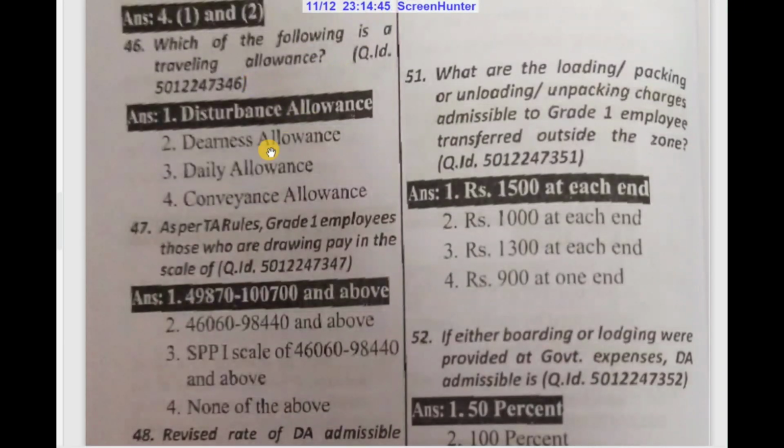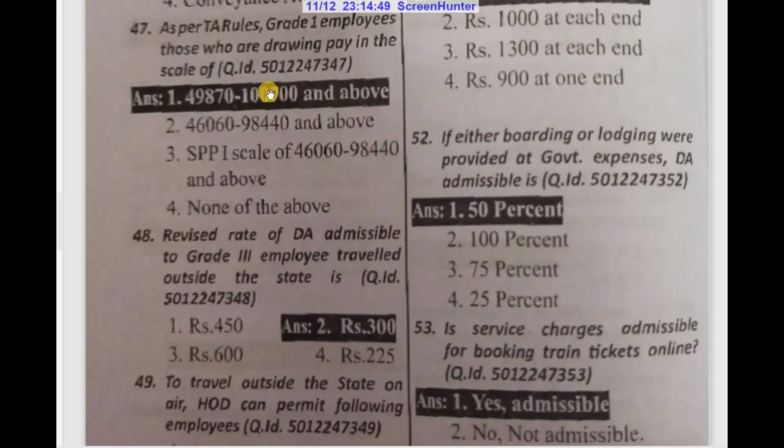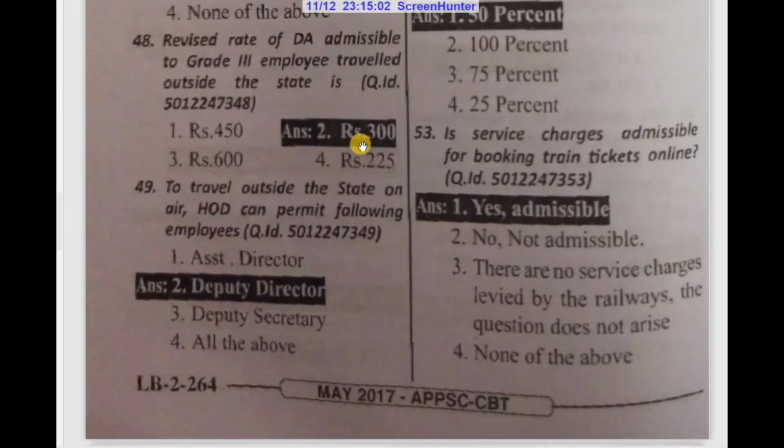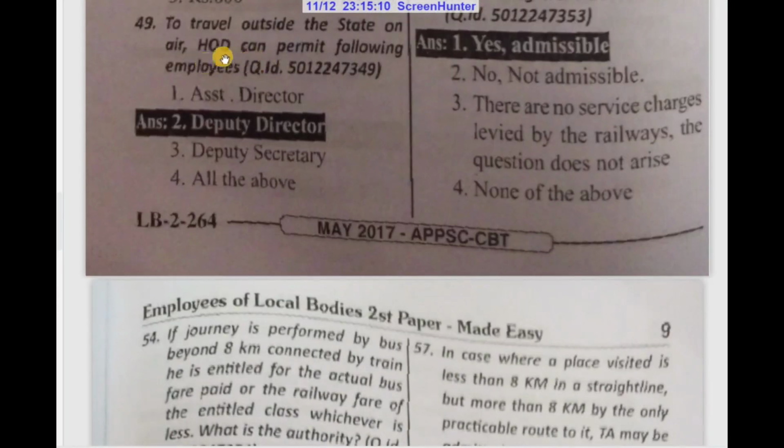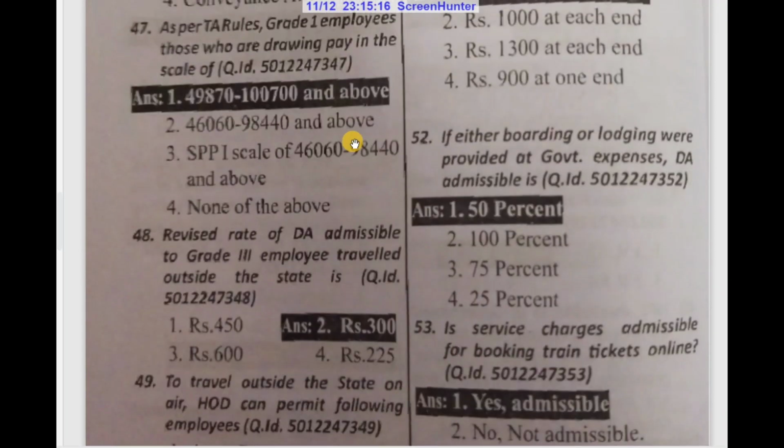Which of the following is a traveling allowance? Disturbance allowance. As per TA rules, grade 1 employees are those who are drawing pay in the scale of 49,872 to 1,07,700 and above. Revised rate of DA admissible to a grade 3 employee traveling outside the state is 300 rupees. To travel outside the state by air, HOD can permit the following employees: Deputy Director.